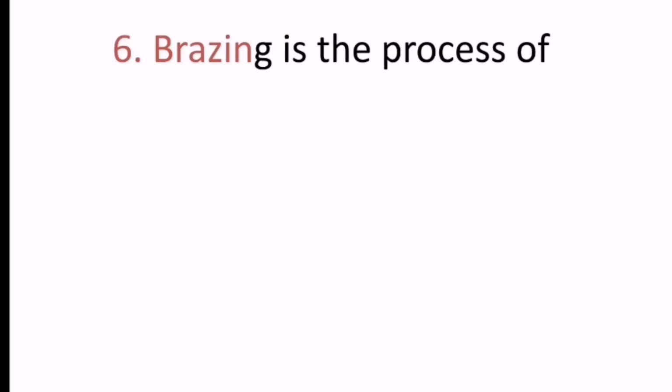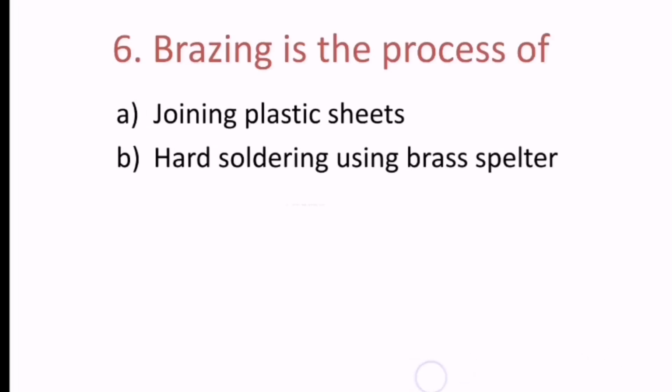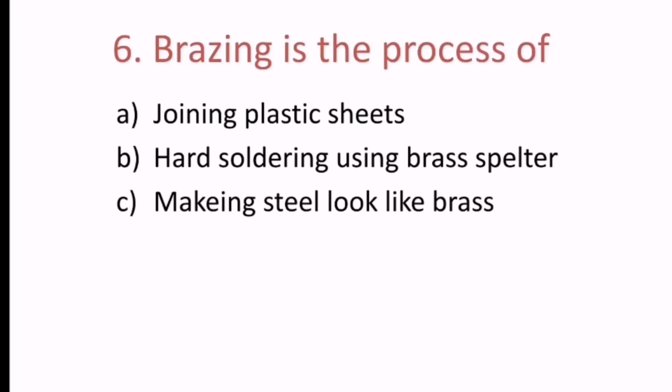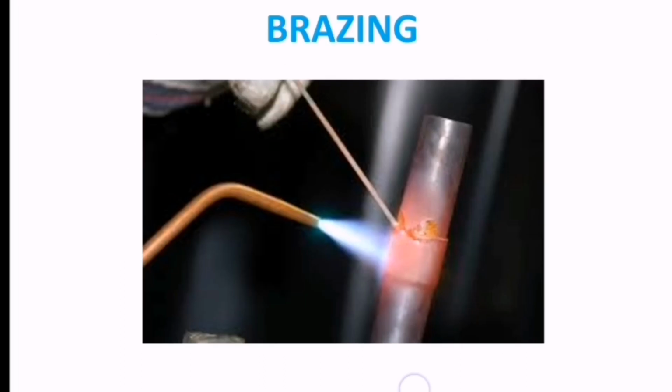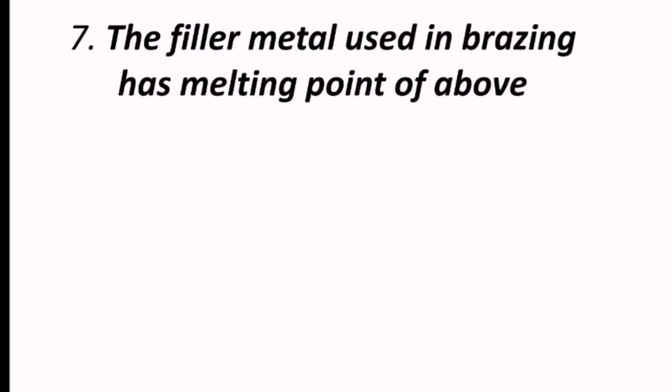Sixth question reads, brazing is the process of joining plastic sheets, or hard soldering using brass spelter, making steel look like brass, or any of the above. Hence the correct answer is hard soldering using brass spelter is the process of brazing. B is the correct answer.